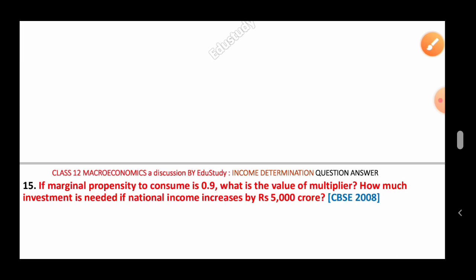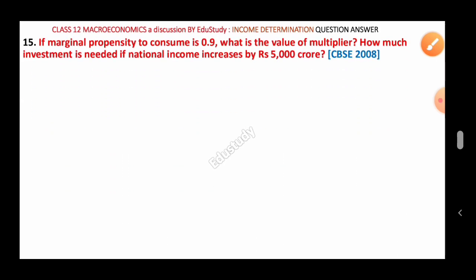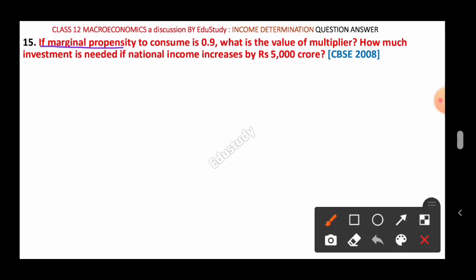Let's come to the next question. Next question here is, if marginal propensity to consume is 0.9, what is the value of multiplier? How much investment is needed if national income increases by rupees 5,000 crore? This is the same question as it is given in the previous question. Marginal propensity to consume is given. That means question number 14 and question number 15 both are the same.